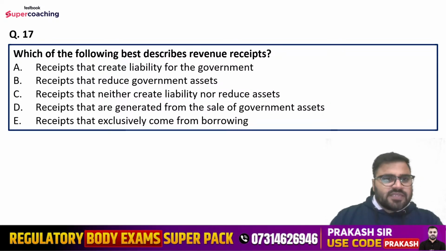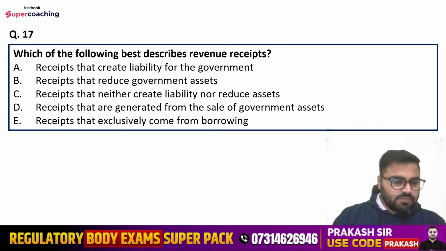Question number 17 is which of the following best describes revenue receipts? Options are receipts that create liability for the government, receipts that reduce government's assets, receipts that neither create liability nor reduce assets, receipts that are generated from the sale of government assets, and receipts that exclusively come from borrowing.